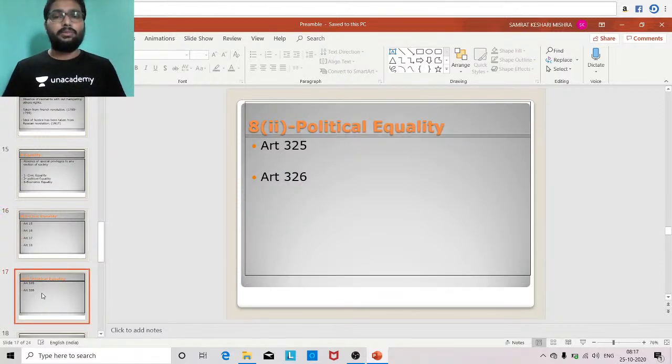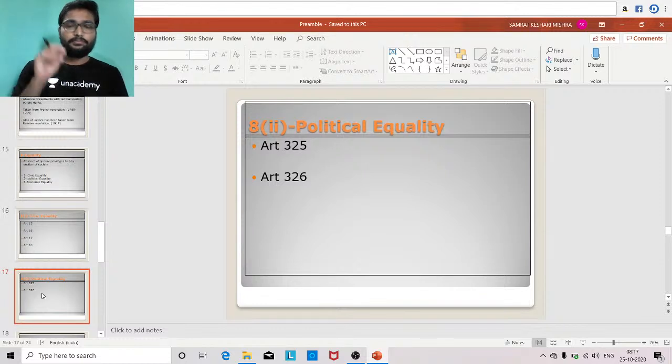The next is political equality. Political equality means access to political office plus universal adult suffrage. Basically it has been given in Article 325 and 326.